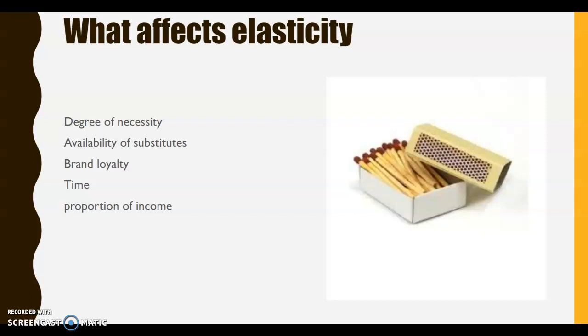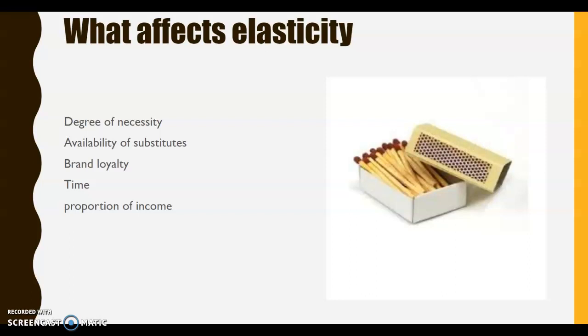Okay, the last one is proportion of income. So this is the matches example on the right hand side. Matches are very, very cheap. You know, they might be $10 for a box of matches. That's hardly any of our income at all. It's a really small proportion of our income. So if the price of matches doubled, that's a huge change in the prices, but you'll probably continue to buy it because it's a really small proportion of your income.